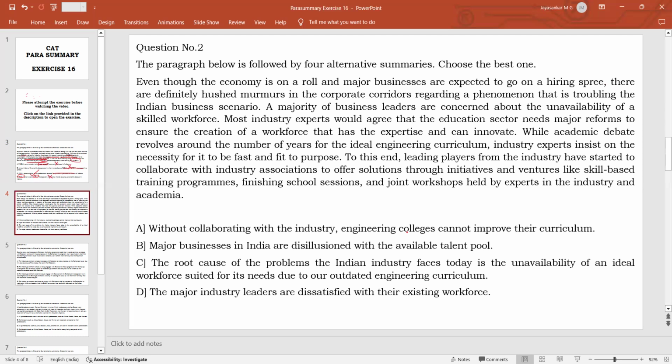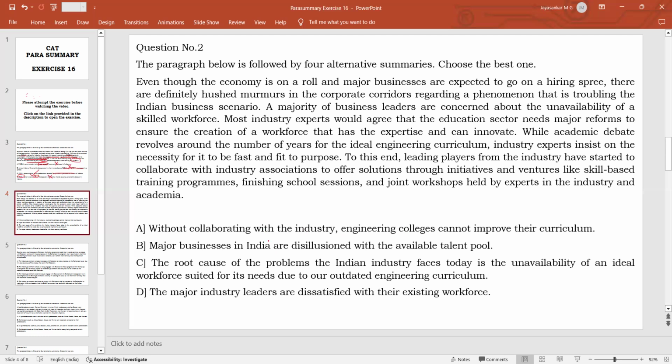because the curriculum or the syllabus followed by engineering colleges is not in line with the requirements of the industry. So that is why industry leaders are planning to collaborate with engineering colleges to design the courses and to develop the required skills among the students. This is what the passage is saying. So without collaborating with the industry, engineering colleges cannot improve their curriculum. So who has taken the initiative here? It is the industry that has taken the initiative to change the curriculum of engineering colleges, because they need a skilled workforce.